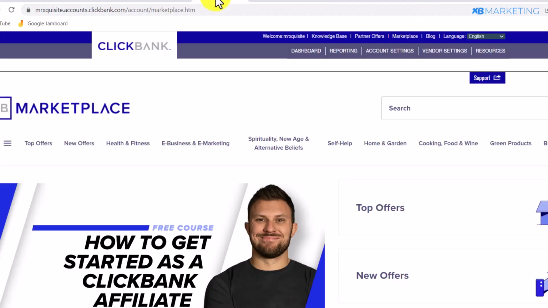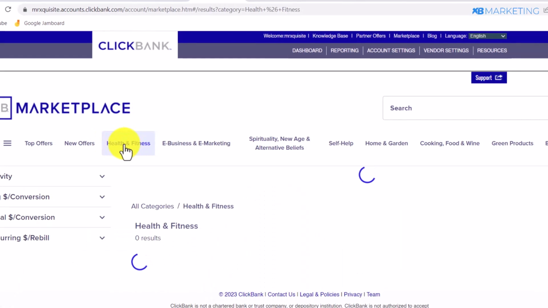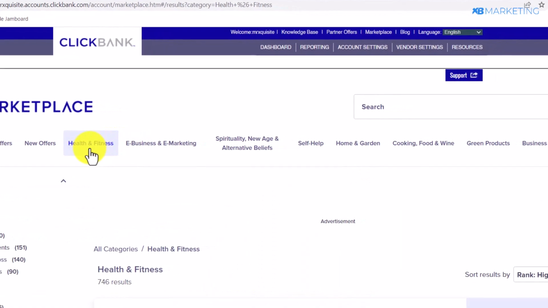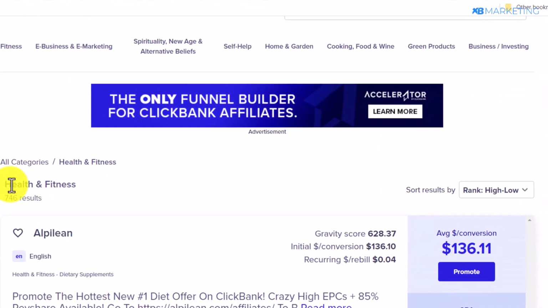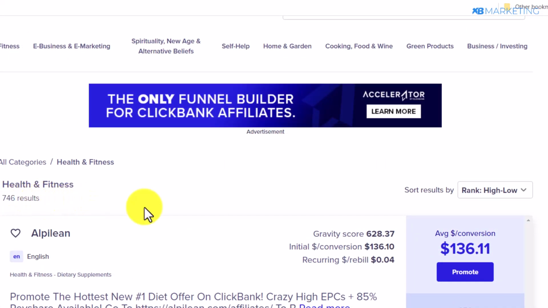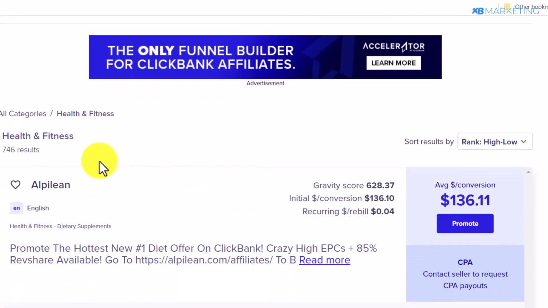To get your affiliate link, all you need to do is to go over to clickbank.com and click on the marketplace. Once you do that, it's going to bring you to this section, and all you need to do is to look for any affiliate product from any of these categories right here. Since we are working with the weight loss niche, I'm going to click on health and fitness. As you can see, there are various products on this category alone, over 700 products that I can promote right here and make money.